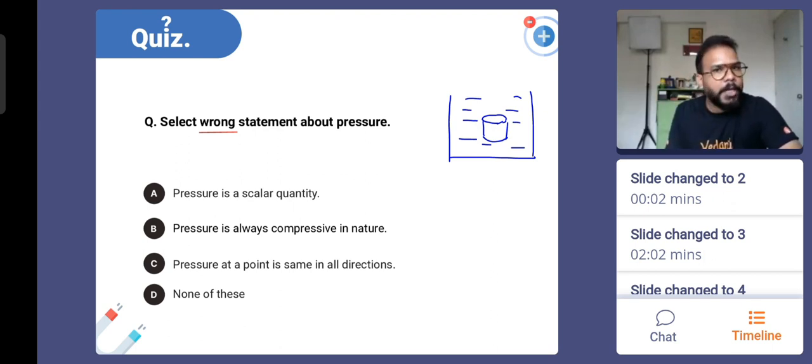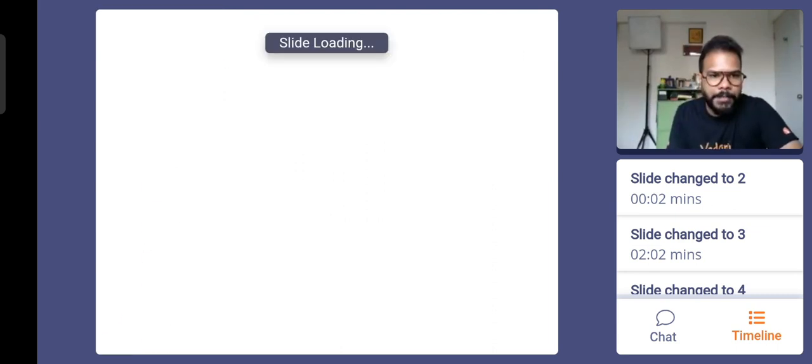Okay. Third one, because pressure is a scalar quantity, at a given point in the liquid, the pressure will try to exert the force on all possible points which are nearby. So the value of the pressure at any given point is the same in all possible directions at that point. Means what? I can calculate the force due to pressure at this point, maybe this point or this one or this one. Very close points which are on the same layer. So the value of the pressure will be the same in all possible directions. Okay, so remember these are all correct statements.